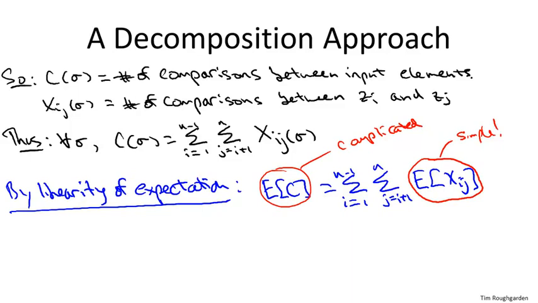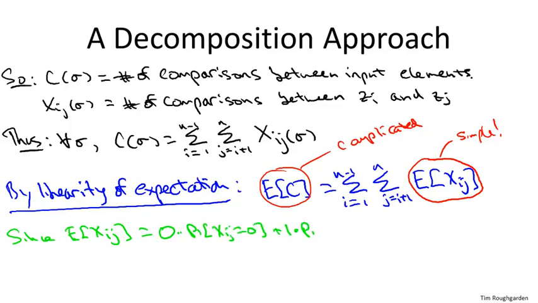In fact, because these are indicator random variables, we can even clean up this expression some more. So for any given Xij being a 0, 1 random variable, if we expand the definition of expectation just as an average over the various values, what is it? Well, there's some probability it takes on the value 0, and there's some probability it takes on the value 1.